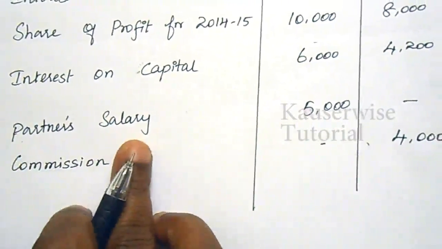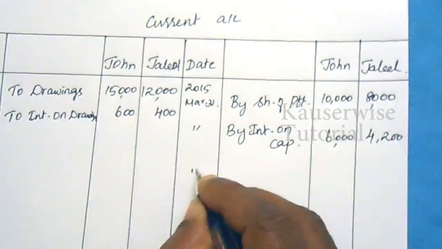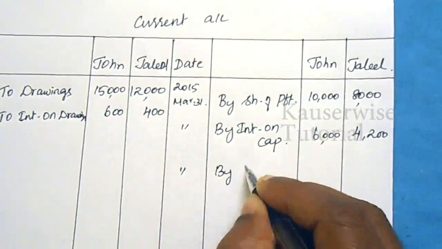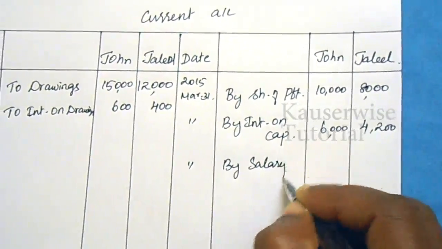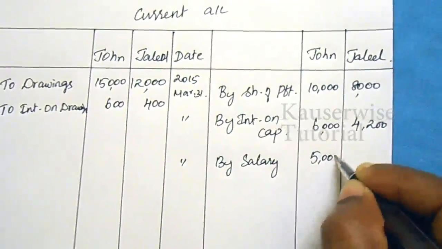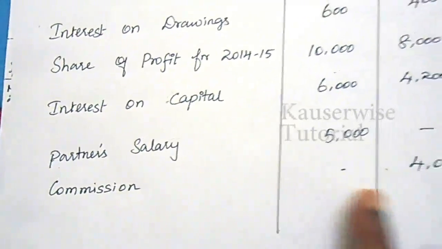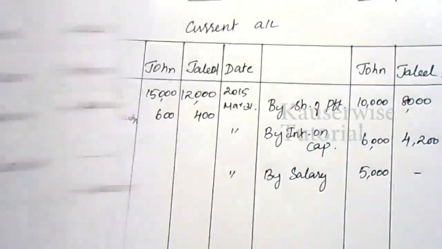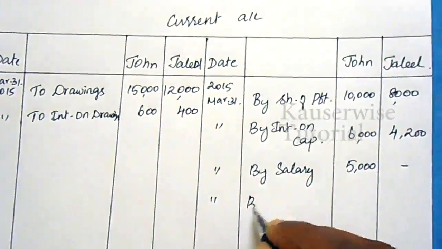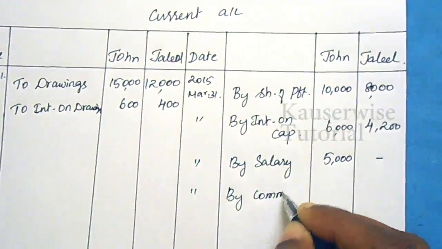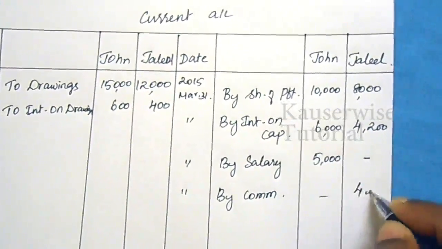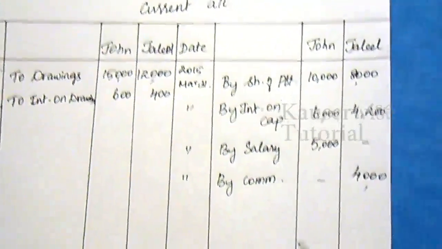Then partner's salary, John 5,000. By salary, 5,000. Next one, commission for Jalil, 4,000. Same date, by commission, 4,000. Now find the balancing figure.